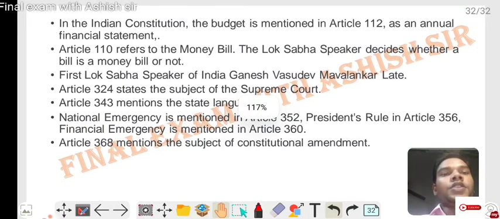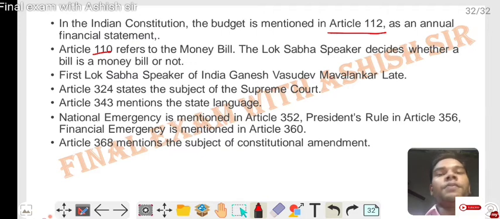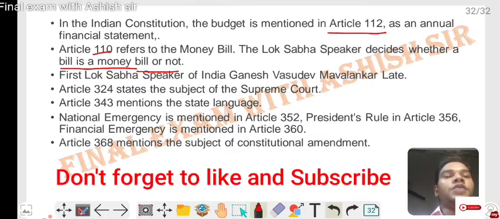In the Indian Constitution, the budget, or annual financial statement, is mentioned in Article 112. Article 110 refers to money bills, and the Lok Sabha Speaker decides whether a bill is a money bill or not. First Lok Sabha Speaker of India: Ganesh Vasudev Mavalankar.